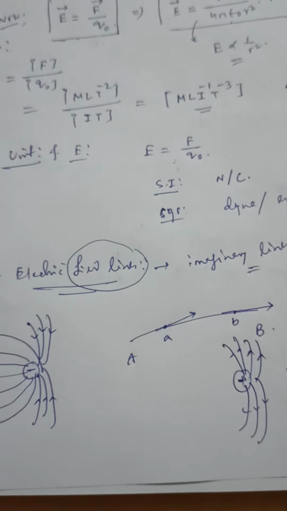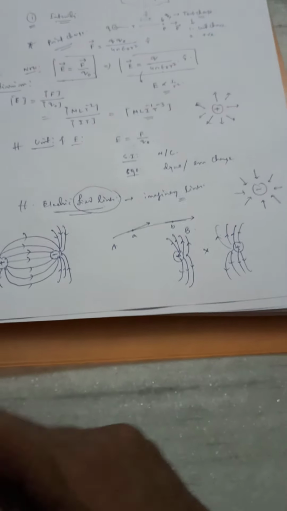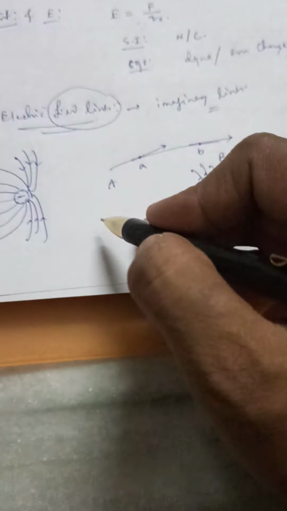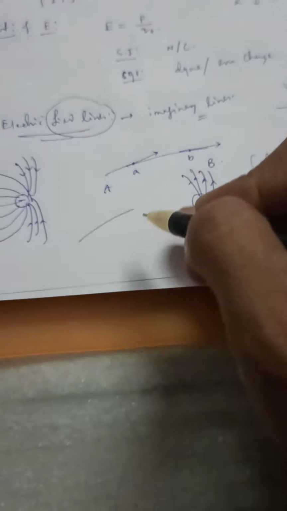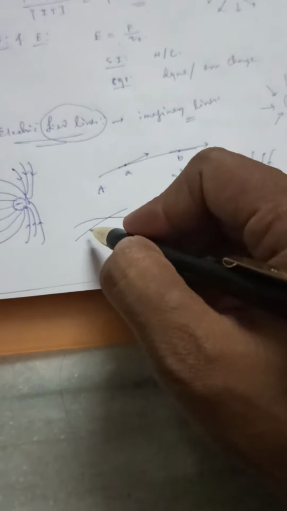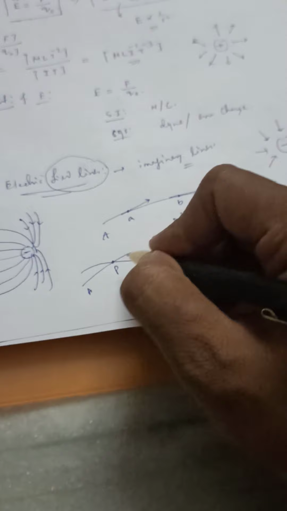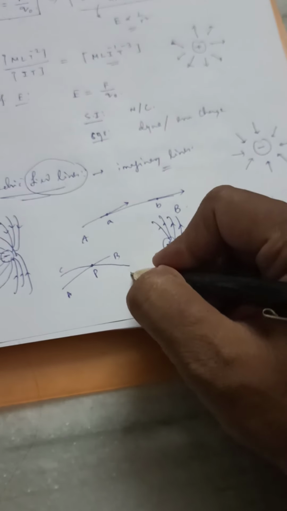And one more property is that two different electric field lines cannot intersect each other. By the method of contradiction we can also prove that. Suppose there is a particular field line, and this is another field line. The property says that two different field lines cannot intersect. So assume that they are intersecting, and the intersection point is P. Let's call one line AB and the other CD.